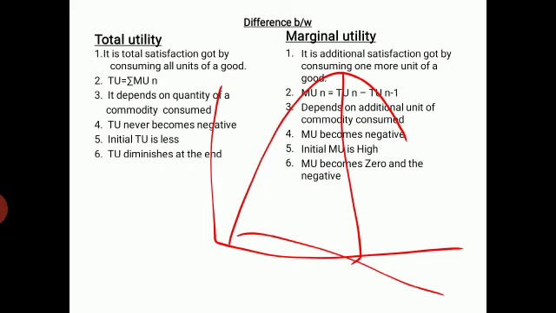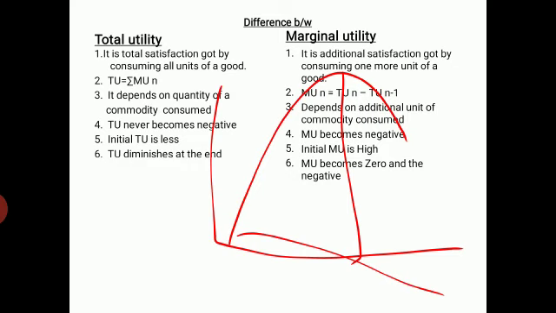Total utility rises as the units consumed increase, then reaches a maximum point and starts diminishing, whereas marginal utility diminishes right from the beginning. It touches 0 at the x-axis and then becomes negative. Here you see, total utility never becomes negative. It increases but at a diminishing rate. It diminishes only, whereas MU becomes negative. You see, MU goes beyond the x-axis and becomes negative.